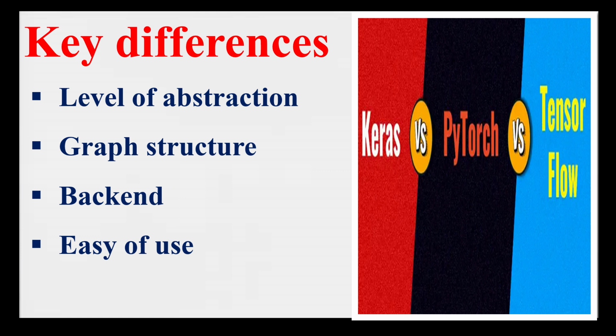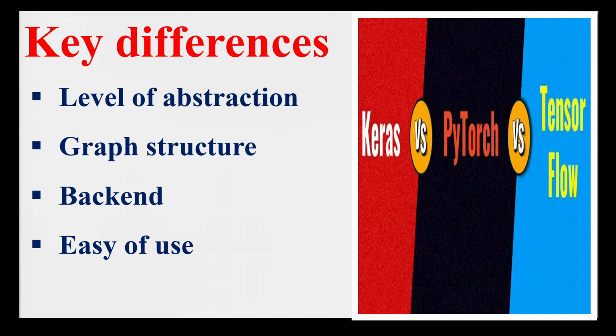Now we need to understand what are the key differences between the three. So TensorFlow is a low-level framework, while PyTorch and Keras are high-level frameworks. TensorFlow uses static graphs, while PyTorch uses dynamic graphs. Keras can work on multiple backends, while TensorFlow and PyTorch are tied to their respective backends. Keras is generally easier to use than TensorFlow and PyTorch, especially for developers who don't have a lot of experience with deep learning. Now, when to use each?